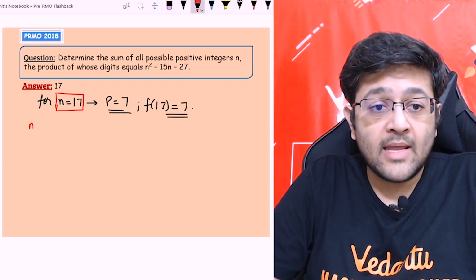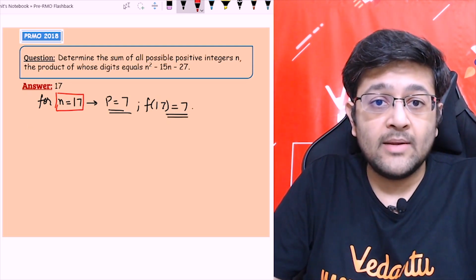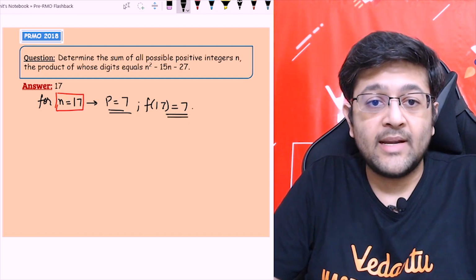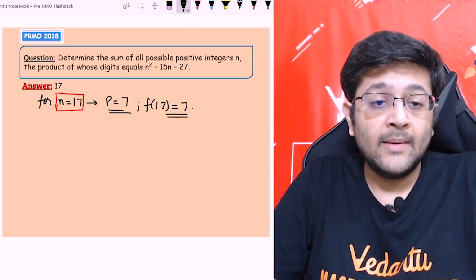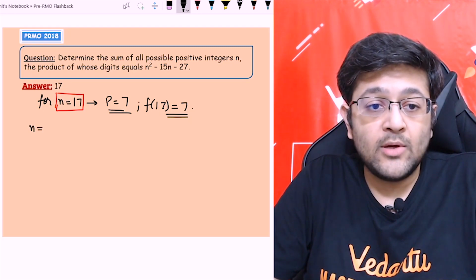So let's check for the next odd number. First of all, we have to check for odd numbers only. So actually we didn't need to check for 16, there was no need for that. Let's check for the next, n equal to 19.